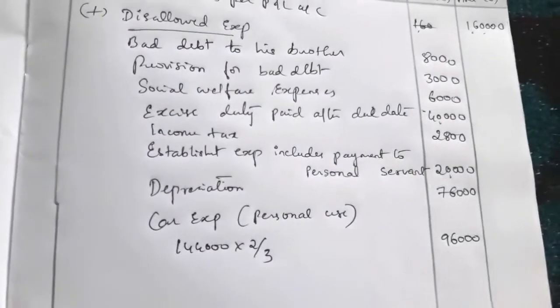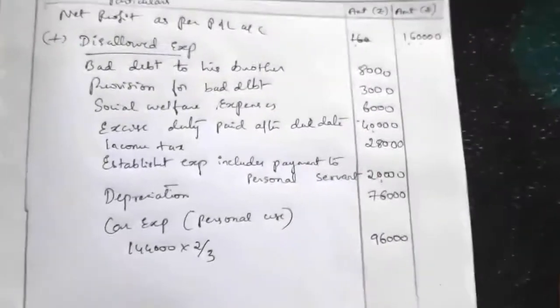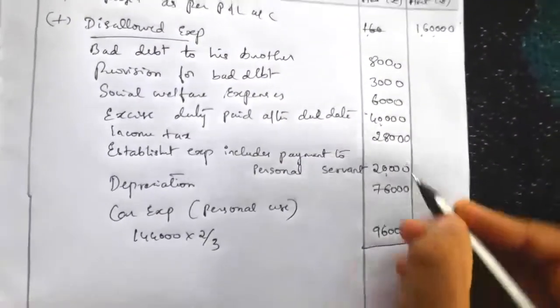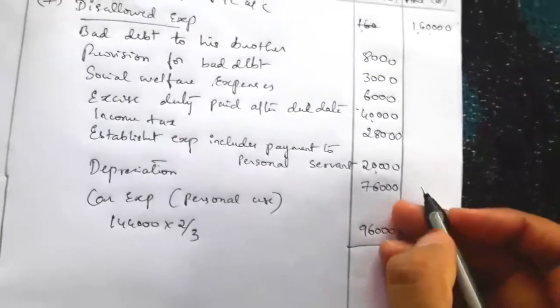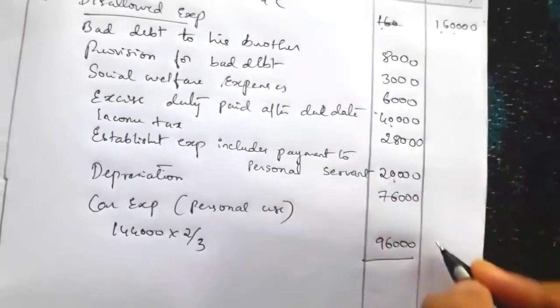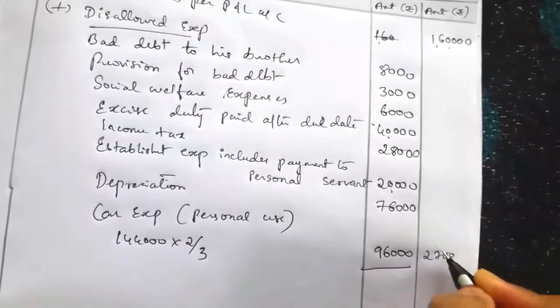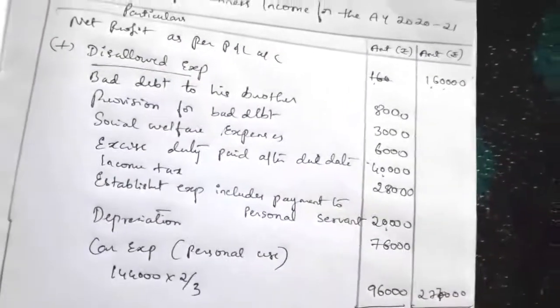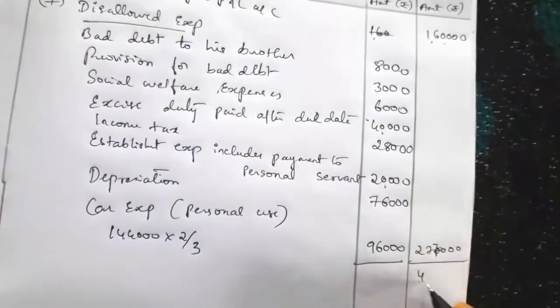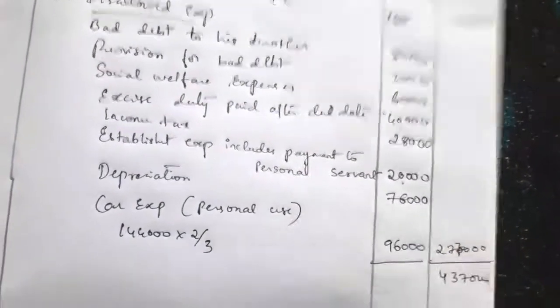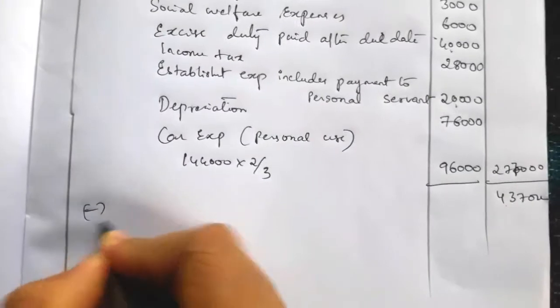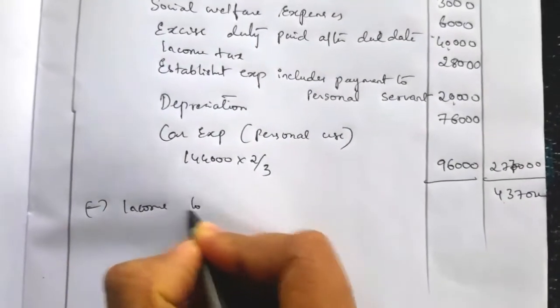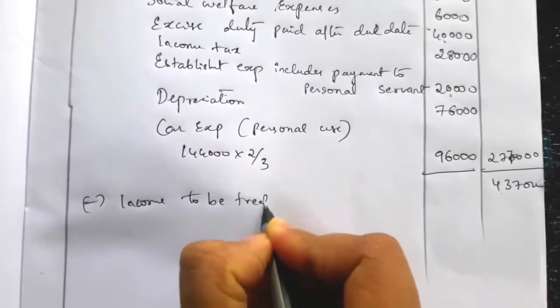So now you have to total these disallowed expenses. The total here, write it as 28,000, not 2,800. So the total is equal to 2,77,000. Next, after adding this, we will get the value 4,37,000. Next, we have to take the income to be treated separately.